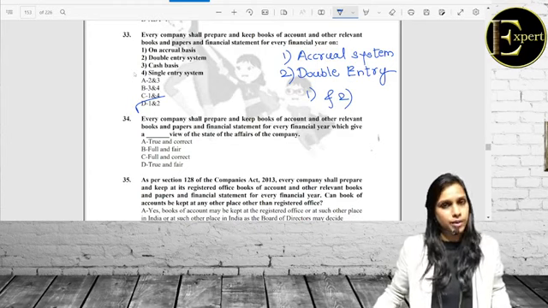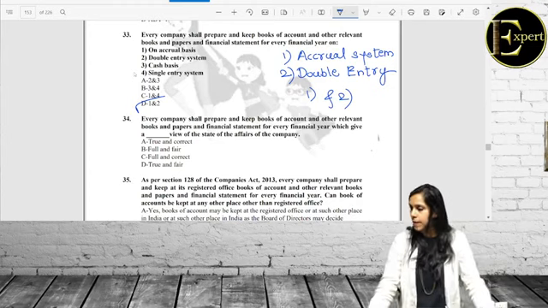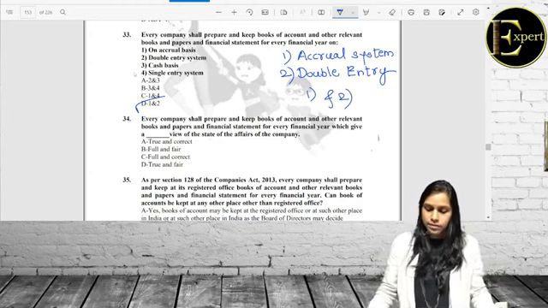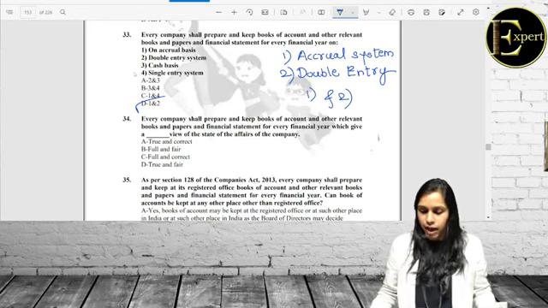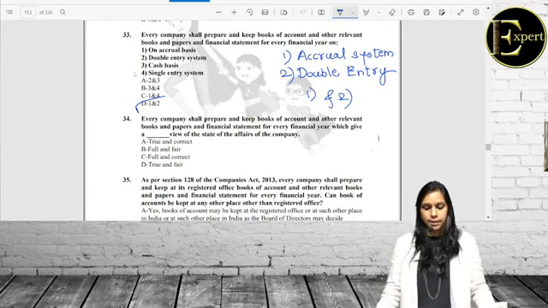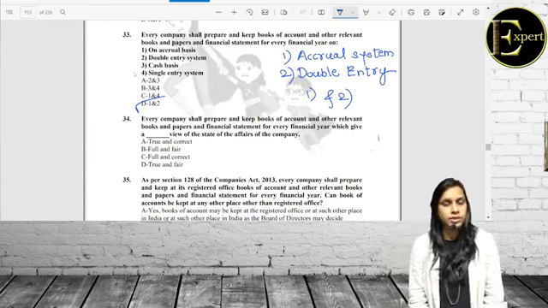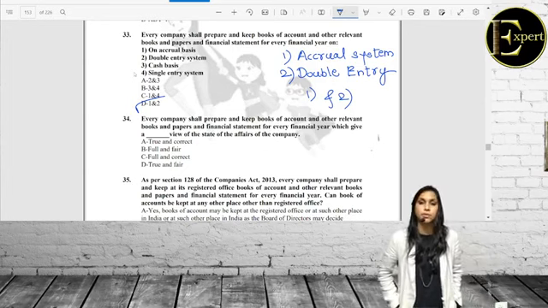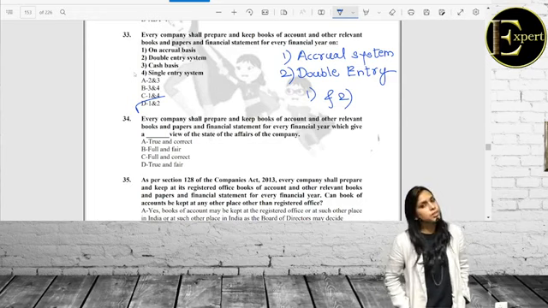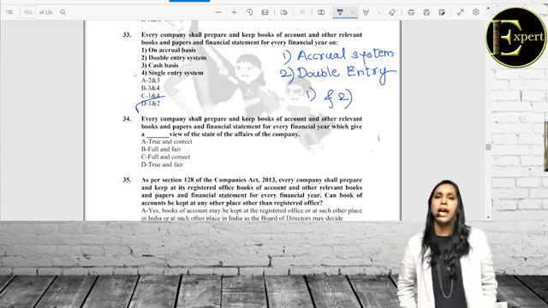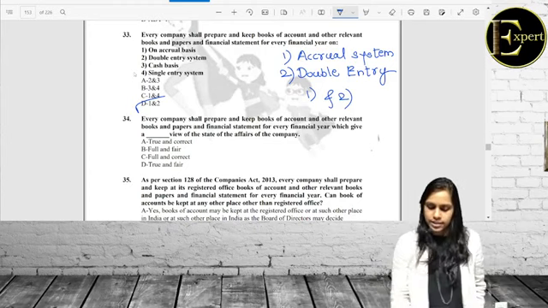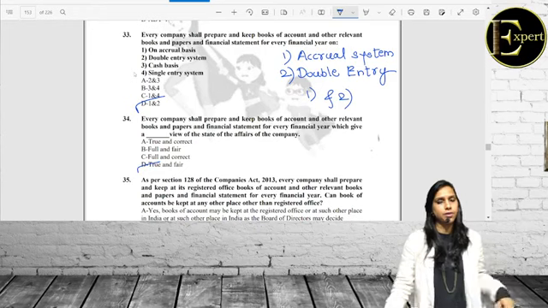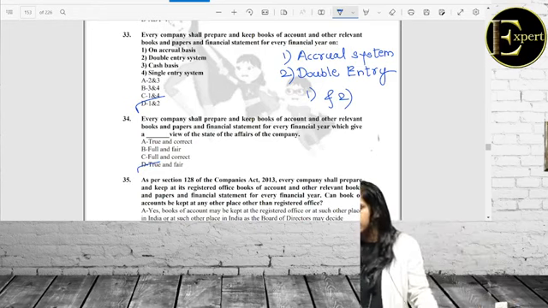Let's move ahead with the next question. Every company shall prepare and keep books of accounts and other relevant books and papers and financial statements for every financial year which give a dash view of the state of affairs of the company. Whenever we speak of books of accounts, they are expected to give us a true and fair view. Why not a true and correct view while preparing books of accounts also? Because books of accounts preparation is also subject to human error. So here we always speak about true and fair view. So that goes to our alternative D. Let's quickly go ahead to the next question.